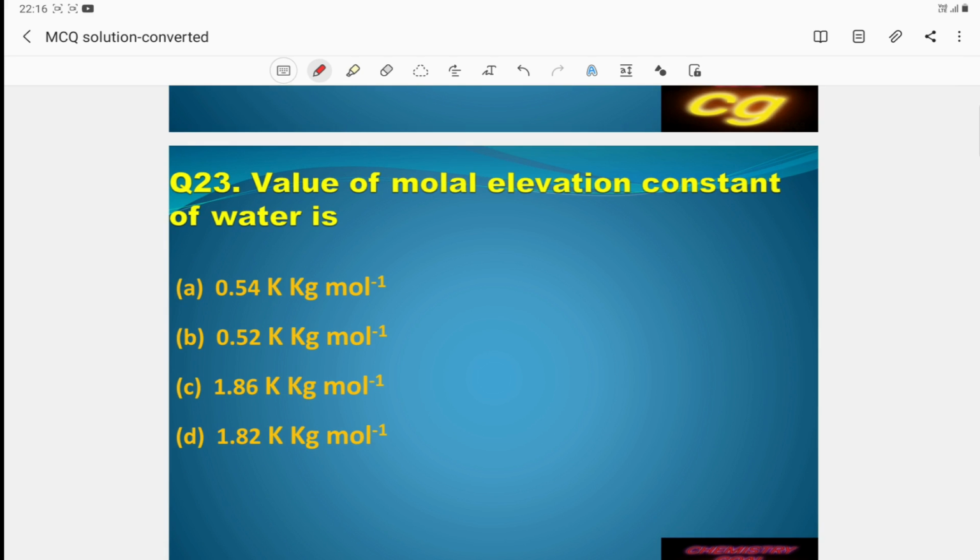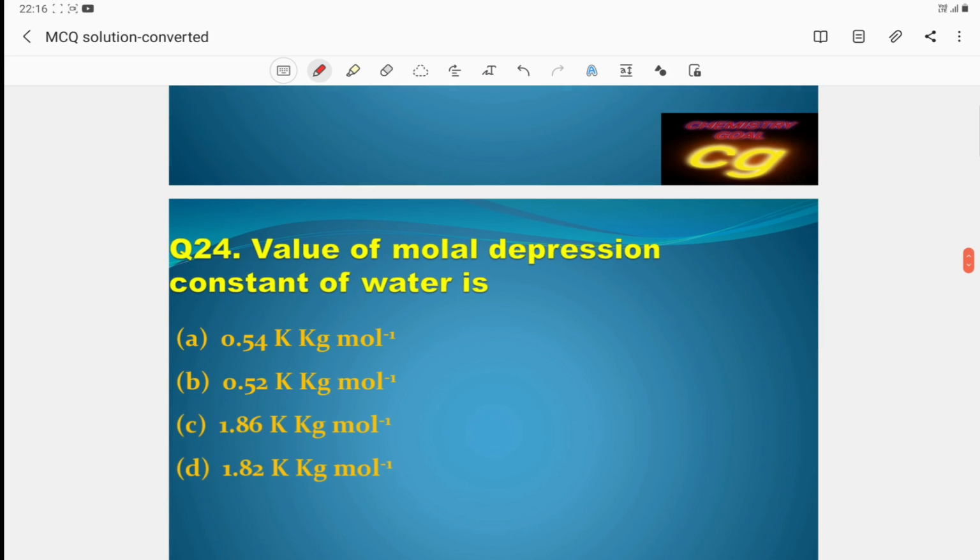The molar elevation constant is also called the ebullioscopic constant. For water it will be 0.52. 0.52 is the molar elevation constant of water solvent. The value of the molar depression constant is 1.86. You have to remember that the molar depression constant is greater than the molar elevation constant.